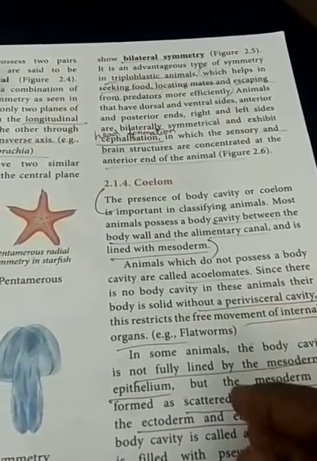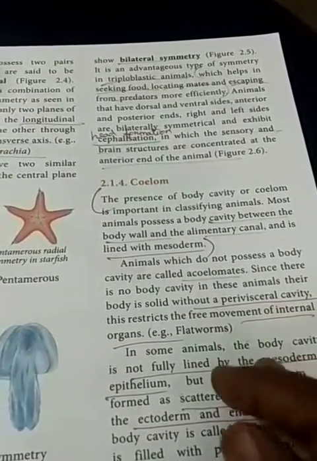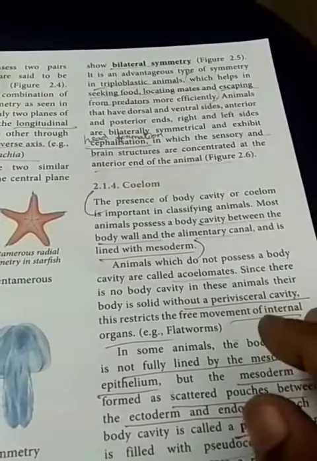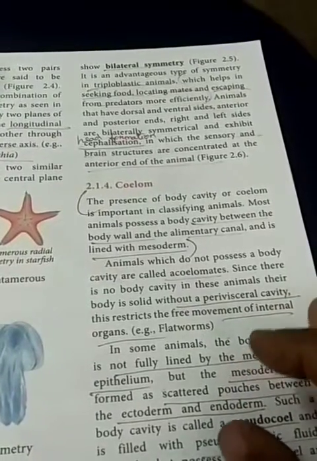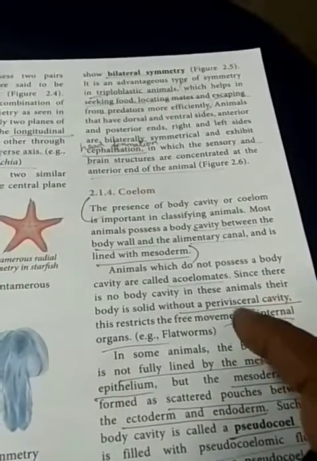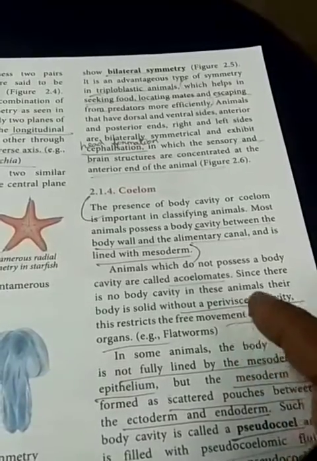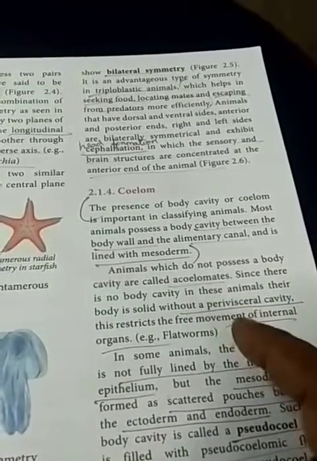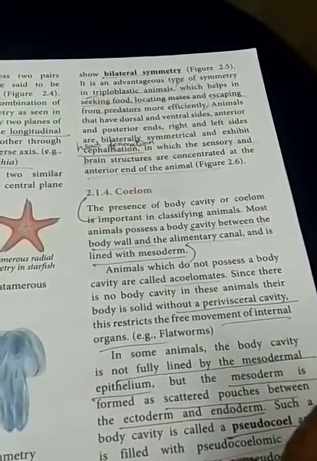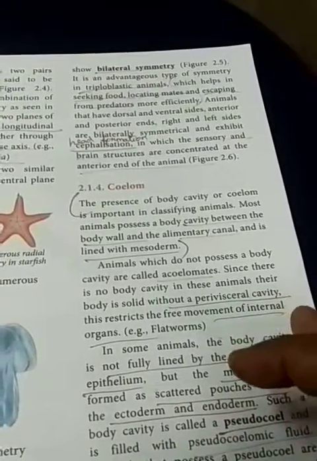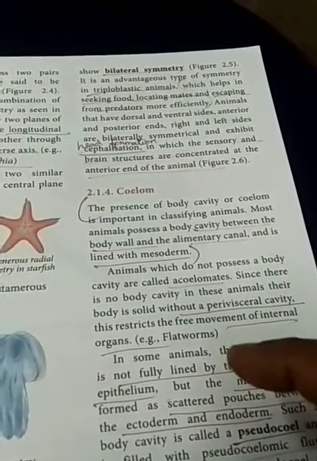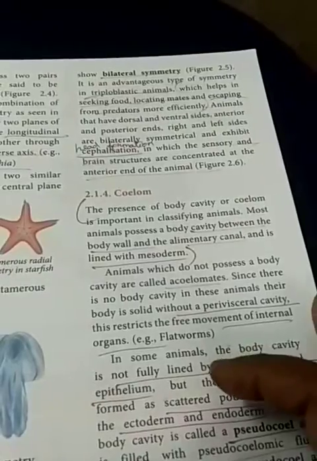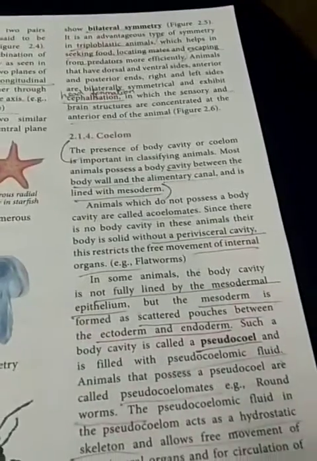Then cephalization. Cephalization means head formation. In that organism the head is developed, and the sensory cells are present. Posteriorly the sensory cells develop into the spinal cord, and the anterior region develops into the brain. The brain is located in the head region. Okay, the next one is the coelom.